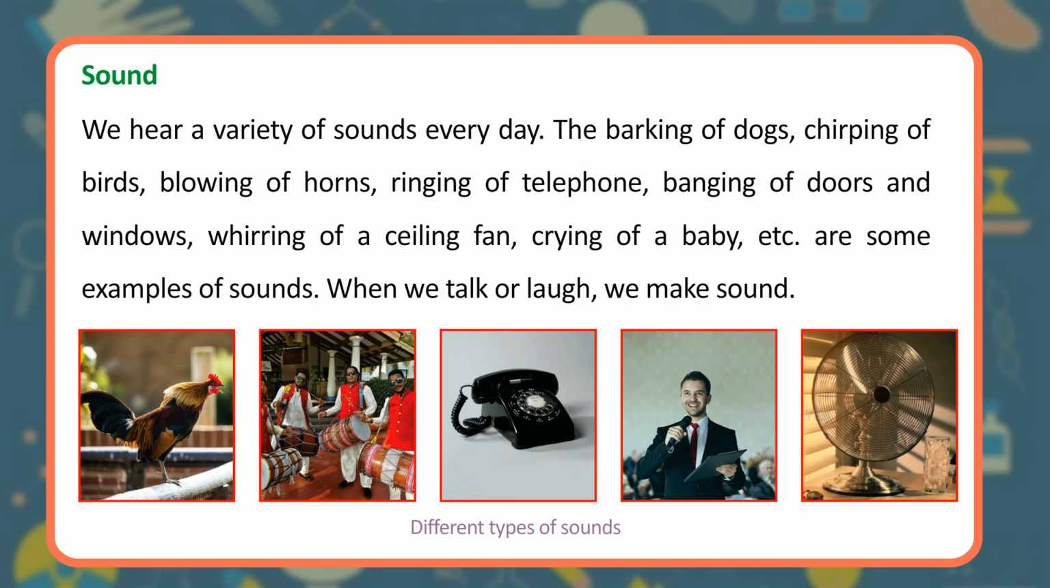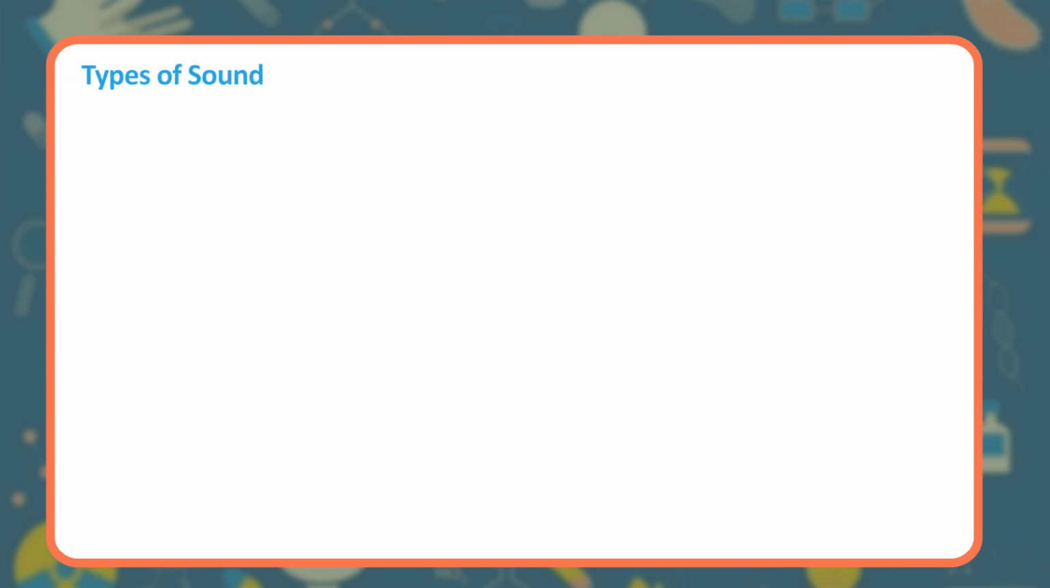Sound. We hear a variety of sounds every day. The barking of dogs, chirping of birds, blowing of horns, ringing of telephone, banging of doors and windows, whirring of a ceiling fan, crying of a baby, etc. are some examples of sounds. When we talk or laugh, we make sound. Different types of sounds.